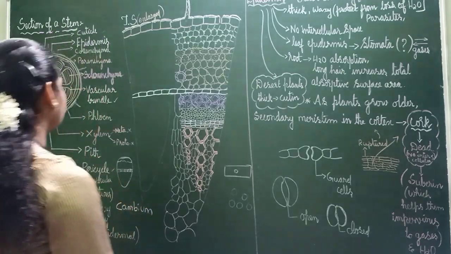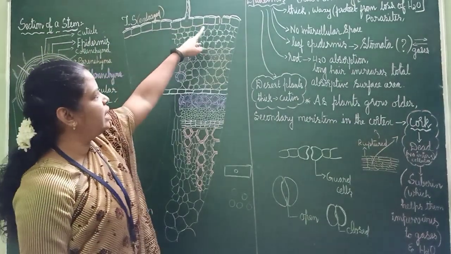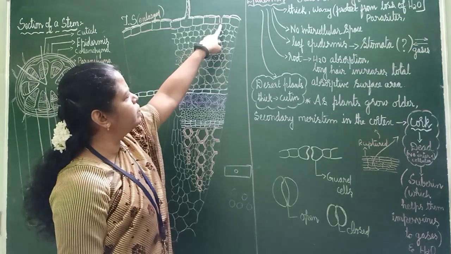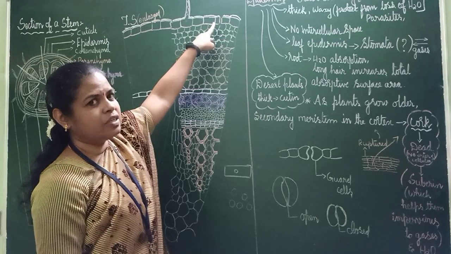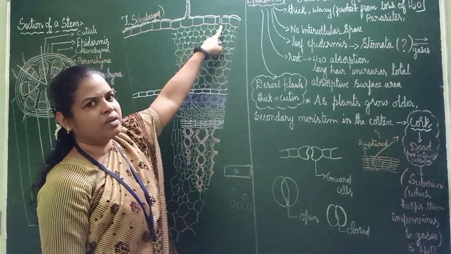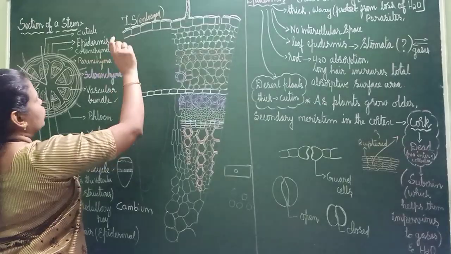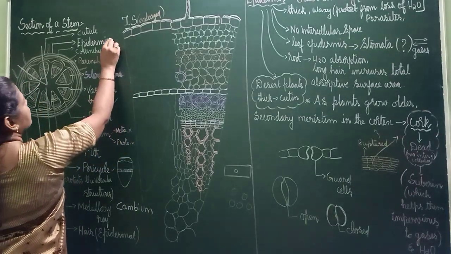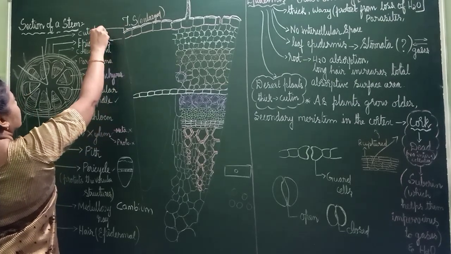Cells will be arranged like this. So here hair is there, and so I have shown one hair, and here also one small thing I have shown. What is this? We have studied about stomata, right? In what shape it will be? Here also I have shown one small stomata. Now epidermis over, cuticle over. We will mark this is epidermis and this one is cuticle.